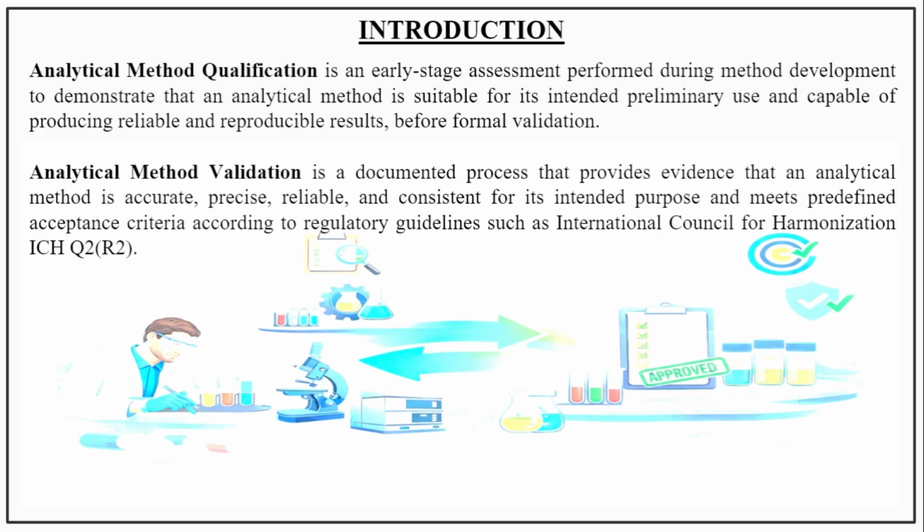Analytical method validation is a documented process that provides evidence that the analytical method is accurate, precise, reliable, and consistent for its intended purpose, and it meets all the predefined acceptance criteria according to regulatory guidelines. For analytical method validation, we mainly follow ICH Q2 R2 guidelines.